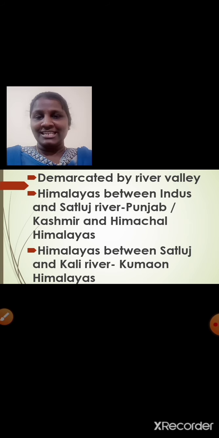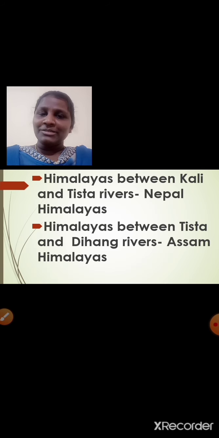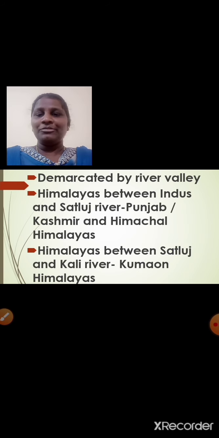Just now we have seen, right? And Himalayas between Satluj and Kali rivers are called as Kumaon Himalayas. Himalayas between Kali and river Tista is called as Nepal Himalayas. And Himalayas between Tista and Dihang rivers are called as Assam Himalayas. If you want to have a look over here, students, once again, we have Punjab Himalayas, Kumaon Himalayas, Nepal Himalayas and Assam Himalayas, right?